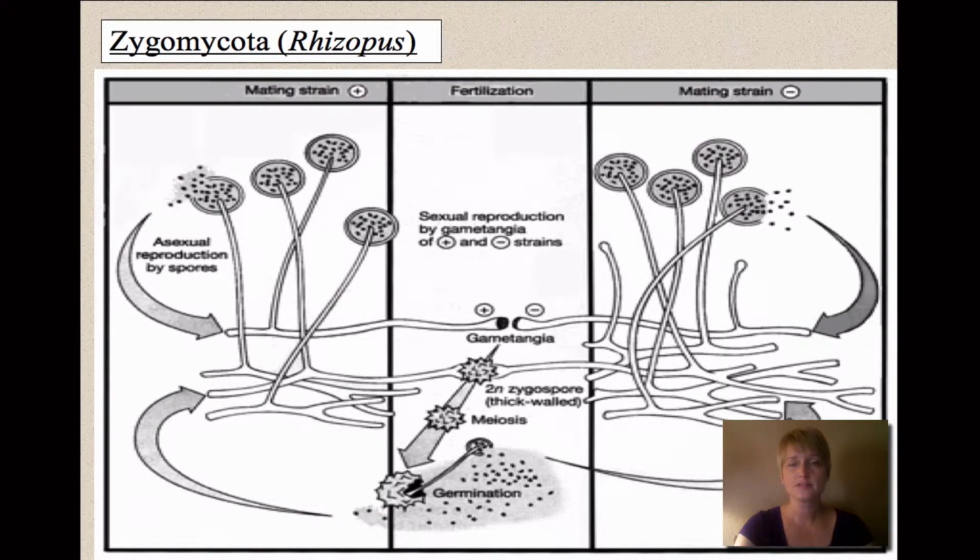And this shows the sexual reproduction of that type of mold. What happens is the hyphae will grow towards each other, okay? And so we'll have one of the hyphae that we designate as a plus and one of the hyphae that we designate as a minus, and they grow together, and then it'll undergo meiosis, and when it germinates, it will release these spores, and so that's a form of sexual reproduction.